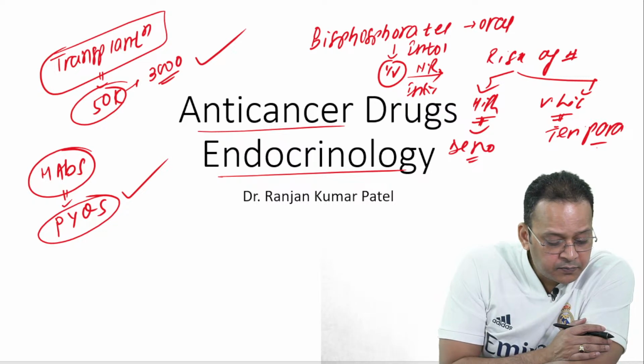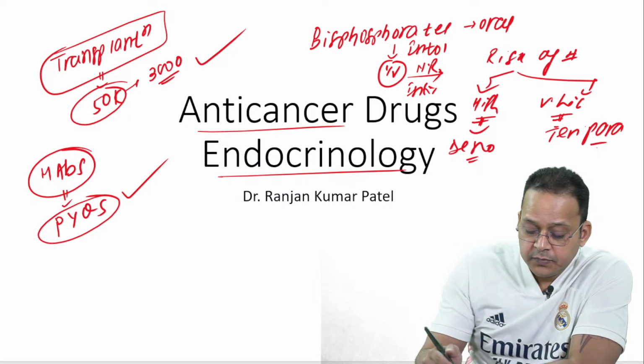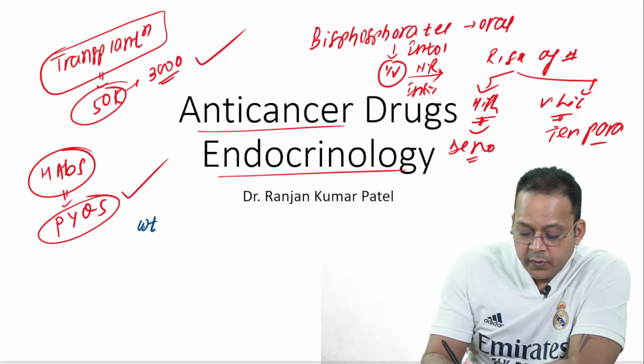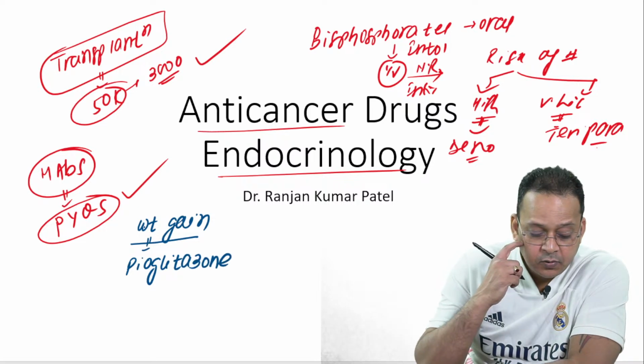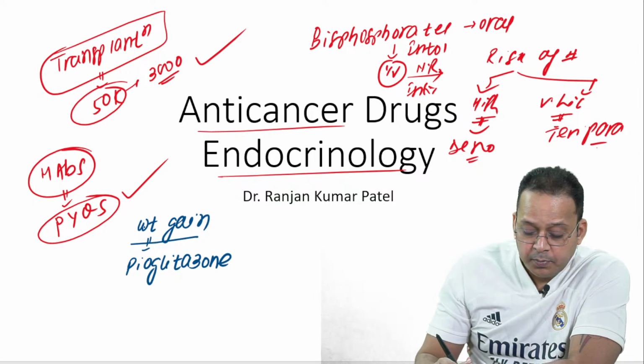Anti-diabetes mellitus drugs effect on weight gain, loss and neutral. देखो, weight gain is caused by pioglitazone. Weight gain will be caused by pioglitazone.